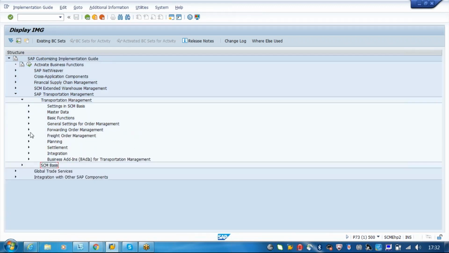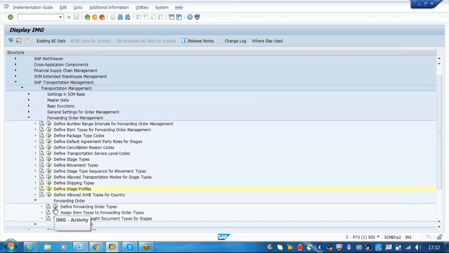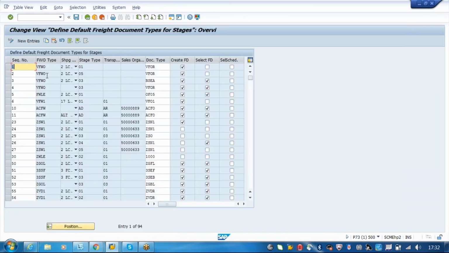So this is a forwarding order. Yesterday we saw the document type and assigned the item categories for the forwarding order and the freight types. Once you create a forwarding order and from there you get a subsequent freight order, whatever document type you assign here will be created by default.